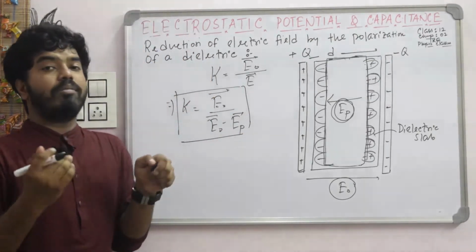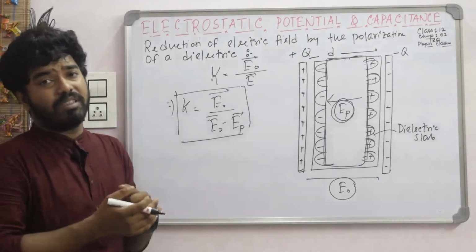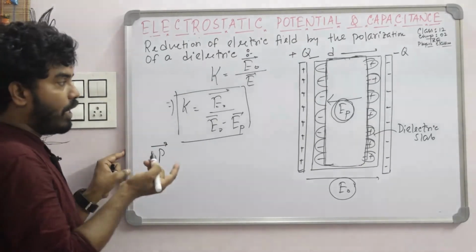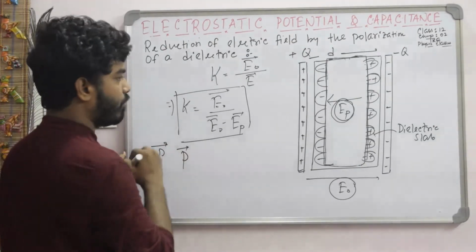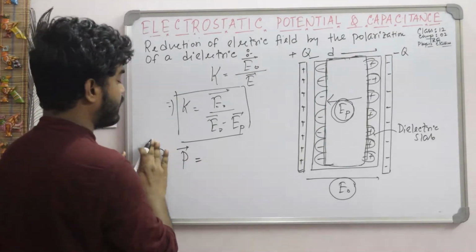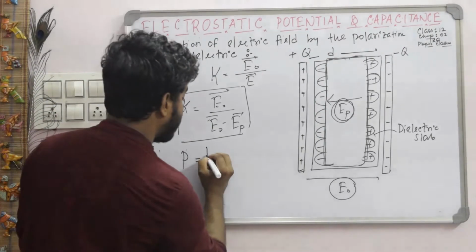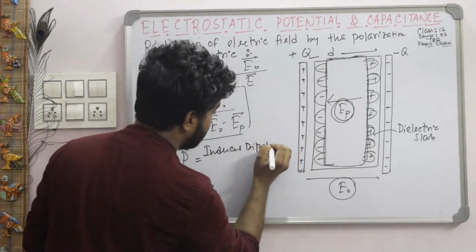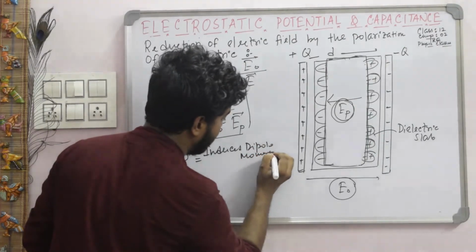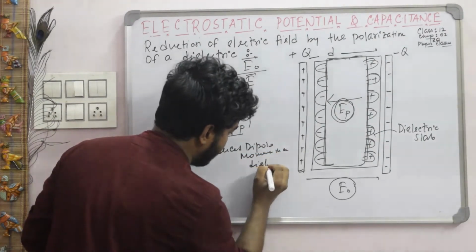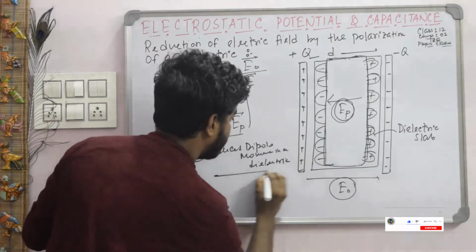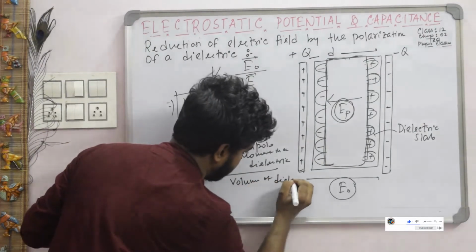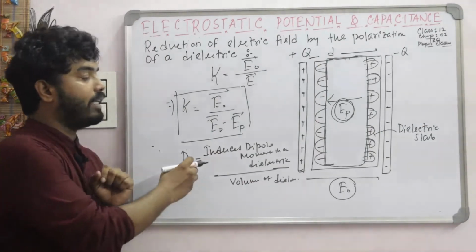Okay, now we have to define polarization density. Polarization is defined by the symbol P, and polarization density is also expressed by the symbol P, the same thing. The definition of polarization density is the induced dipole moment in a dielectric divided by the volume of the dielectric. This is the definition of polarization density.